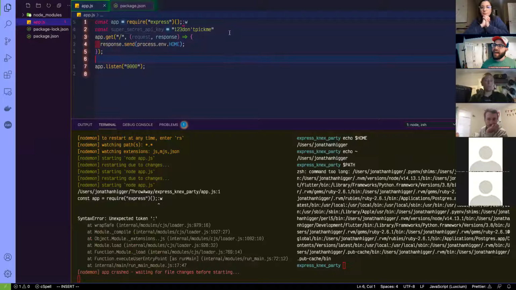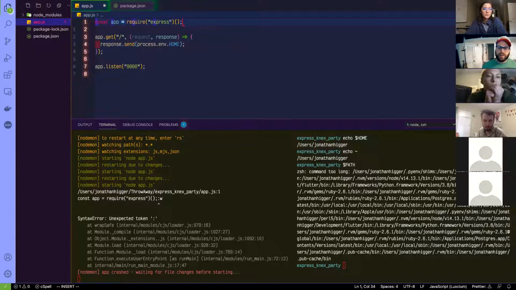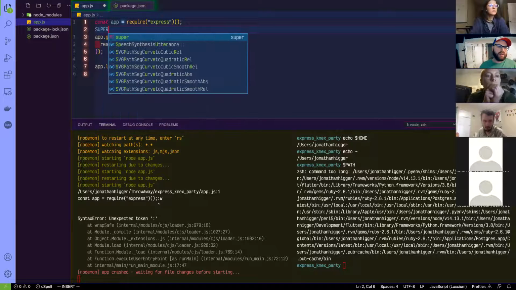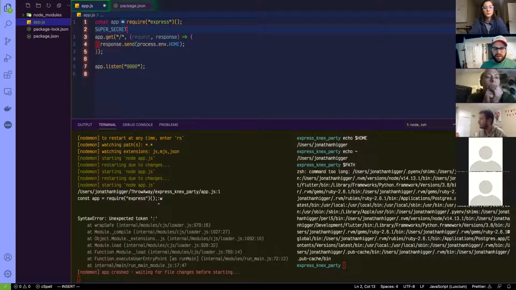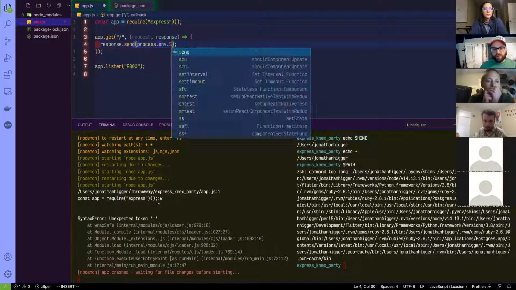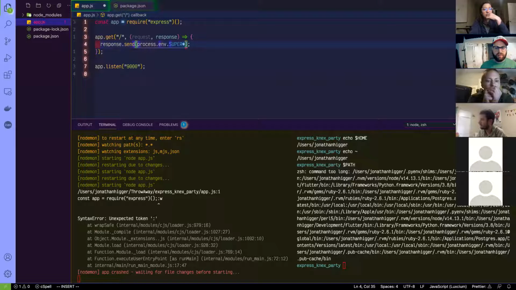What I can do instead is create an environment variable on my computer, and reference that. So I could create an environment variable on my computer called super secret API key, and then reference that here. Obviously, you wouldn't send it out. We'll just call it super secret, so I don't have to do all that typing.